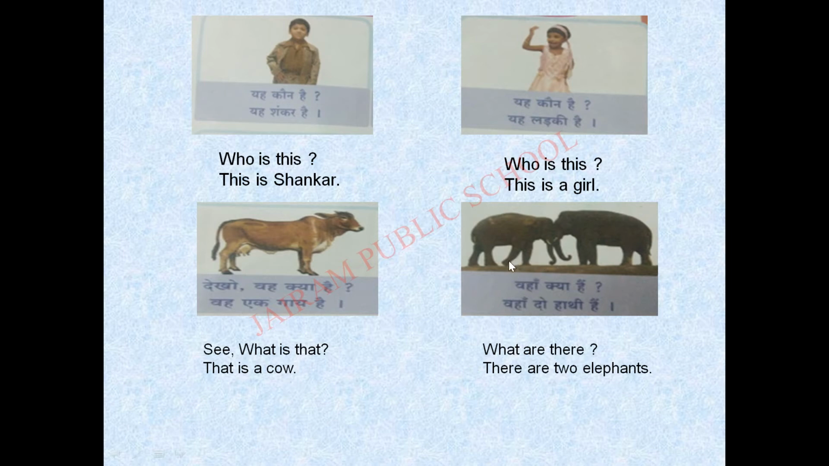See children, in this next picture we have a picture of elephants. 2 elephants are there, isn't it? So what is the question given here? वहाँ क्या है? वहाँ means there. So वहाँ क्या है means what is there? What is the answer? वहाँ 2 हाथी हैं. There are 2 elephants. वहाँ 2 हाथी हैं. There are 2 elephants.